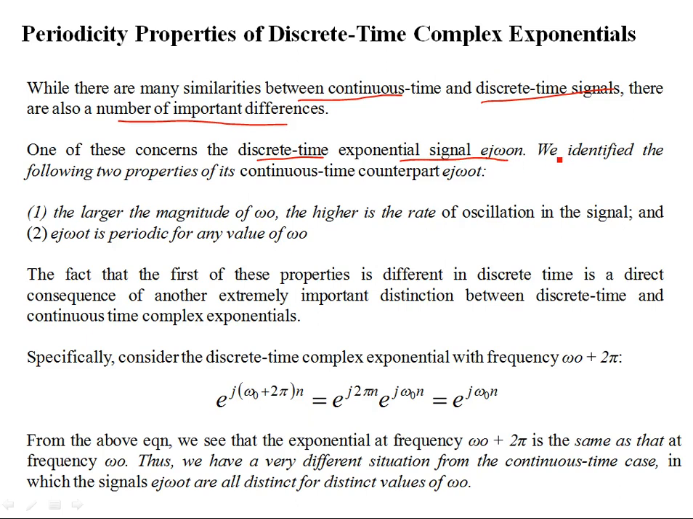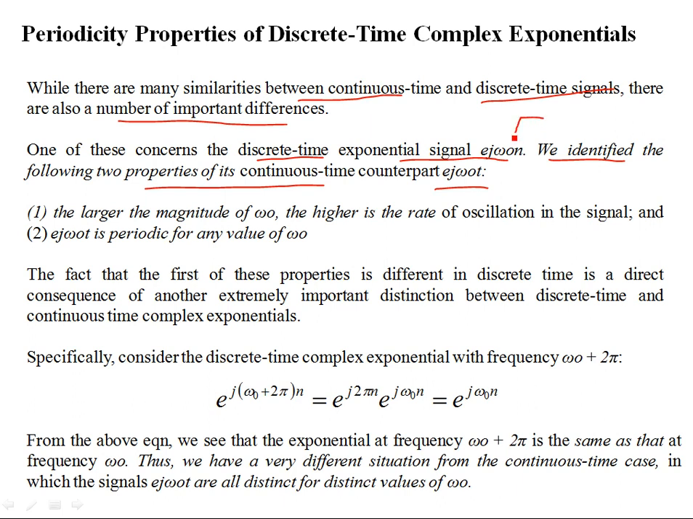Now, we have already identified the following two properties of its continuous counterpart, that is e^{jω₀t}. Okay, so e^{jω₀t} is a continuous time complex exponential, while e^{jω₀n} is a discrete time exponential.